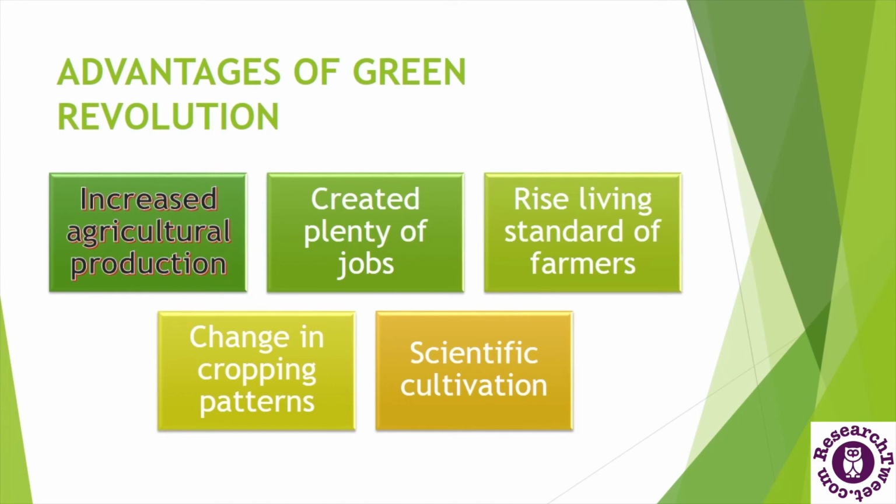And another factor is that the living condition of farmers rose and their occupation now takes priority. After this revolution, the farming methods changed and farmers adopted scientific methods. After the green revolution, many hybrid seeds and high yielding variety seeds were developed for cereals as well as for fruits and all the varieties, which also improved the quality and quantity of fruit. And it also changed the cropping pattern and introduced scientific cultivation methods for the local farmers of India and for farmers worldwide.